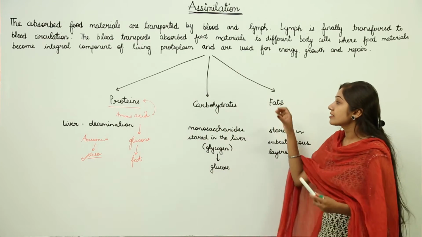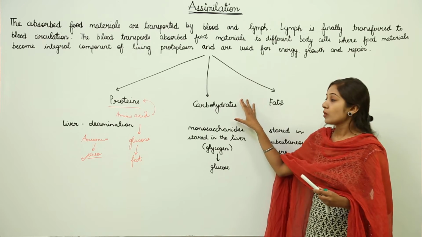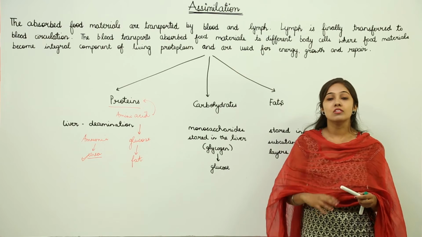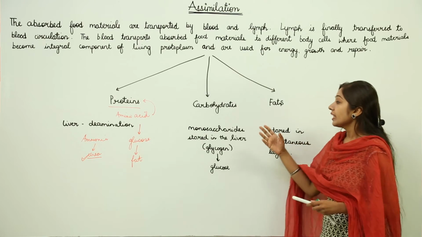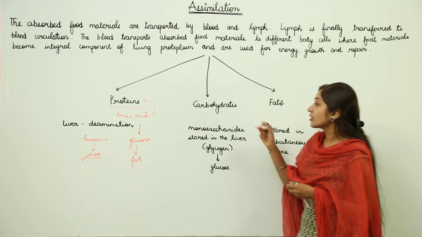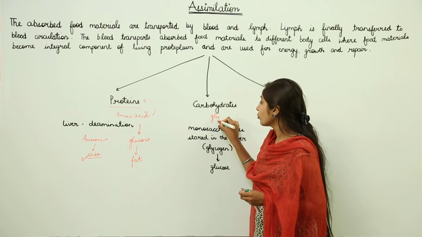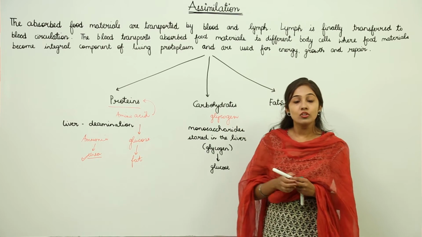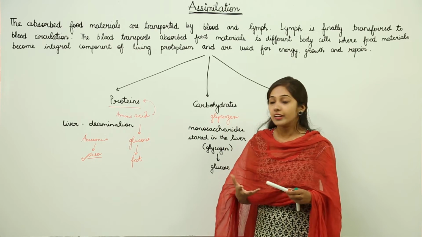Next we have the assimilation of carbohydrates. The absorbed forms are monosaccharides like glucose, galactose and fructose. These monosaccharides are stored in the liver in the form of glycogen. So carbohydrate storage is there.